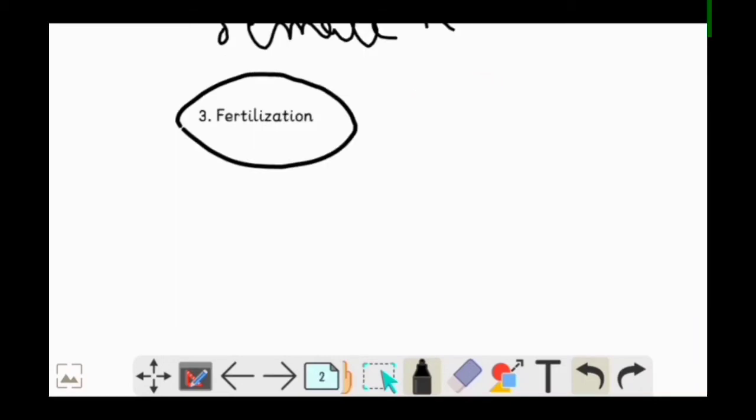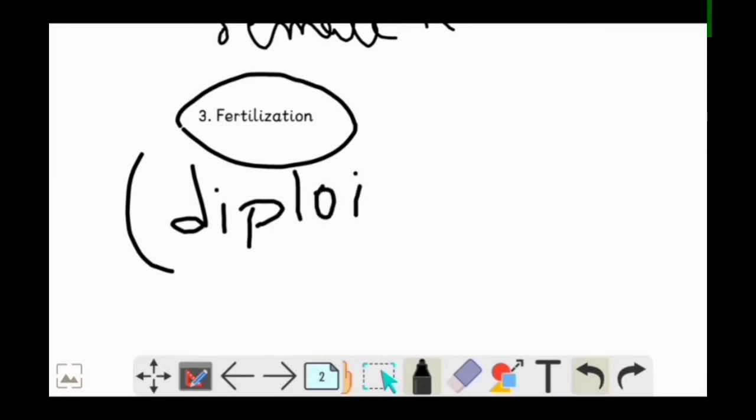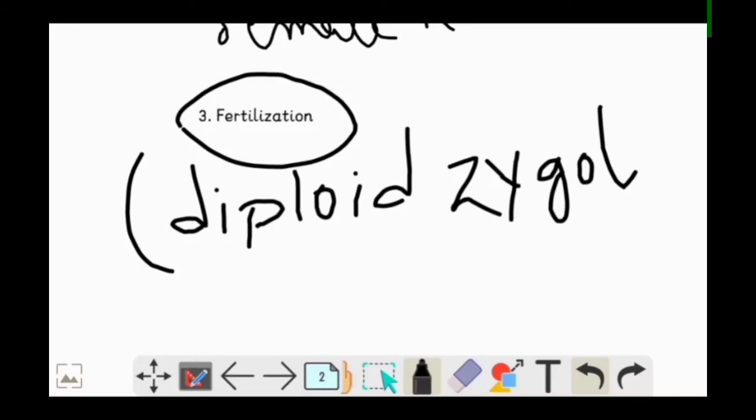So in fertilization, 2n zygote formation takes place. 2n means diploid.